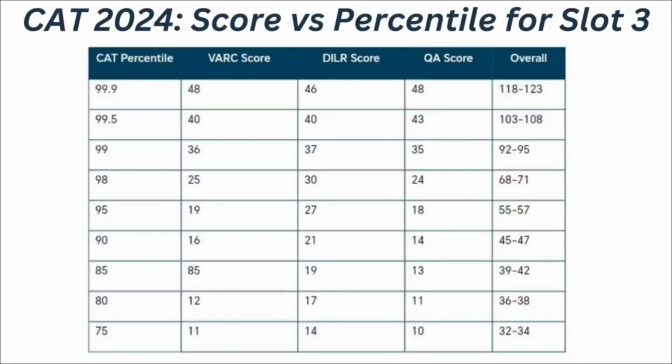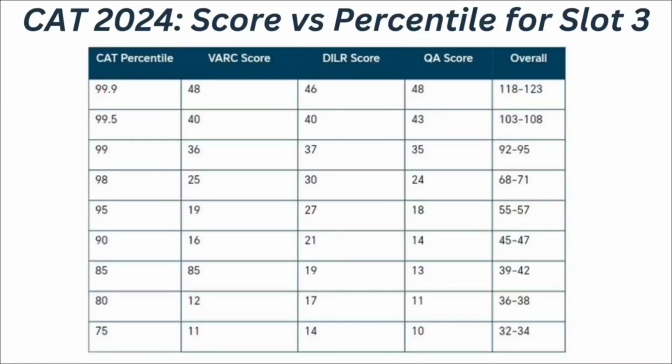Then if your VRC score is 40, quantitative ability score is 43 and DILR score is 40, at that time you can expect your CAT percentile to be 99.5 percentile if your overall CAT score ranges between 103 to 108. Then if your VRC score is 36, DILR score is 37 and quantitative ability score is 35, means if your overall CAT score ranges between 92 to 95,